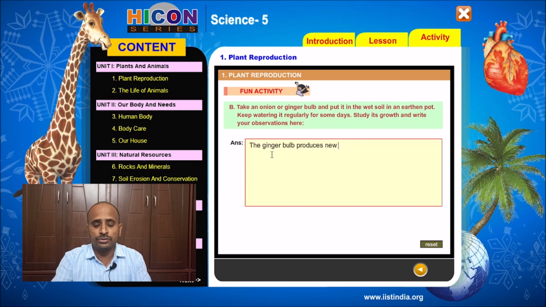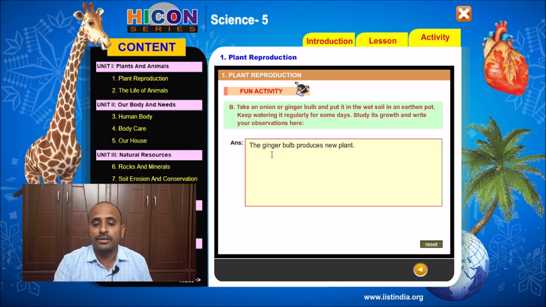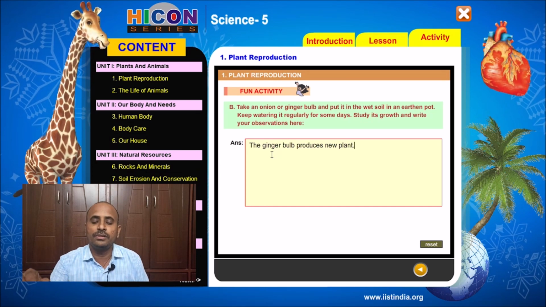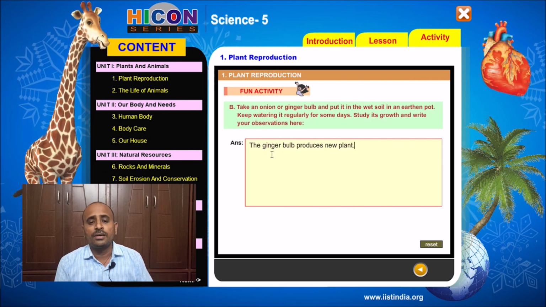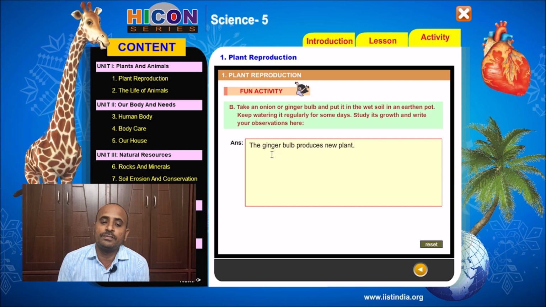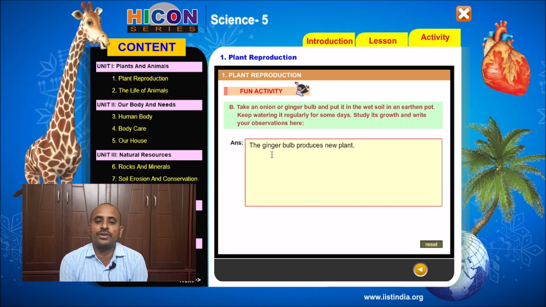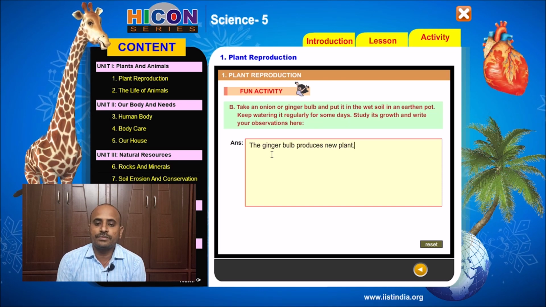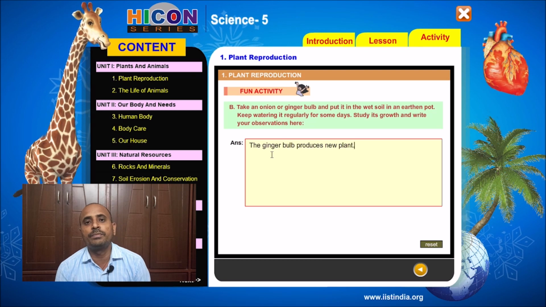And that new ginger plant grows into a small plant. So this is the observation if we observe the ginger bulb planted in the soil. The ginger bulb produces a new plant. So these are the observations for the given activity. So the exercise part is completed in this chapter.